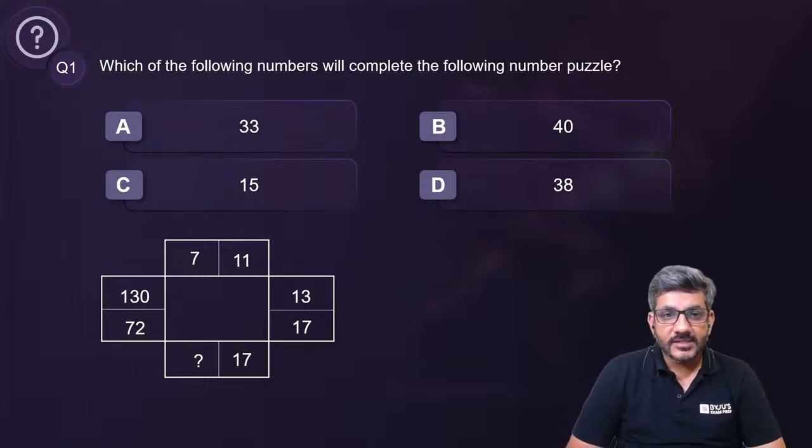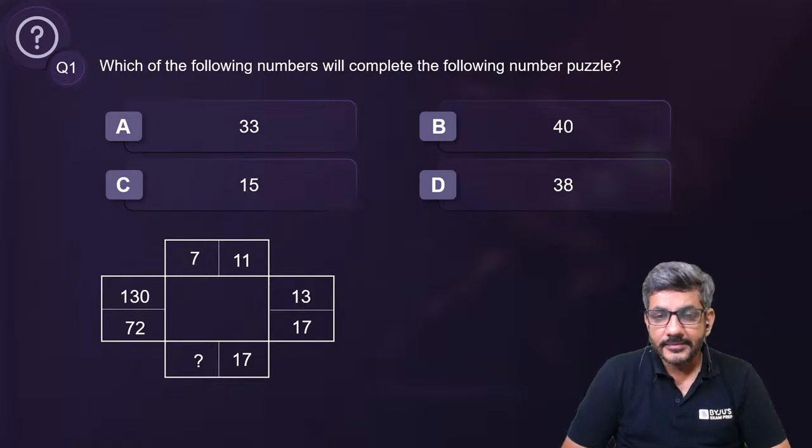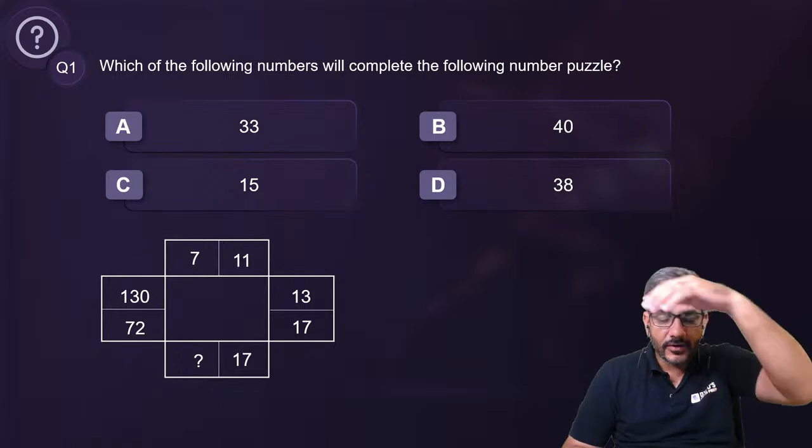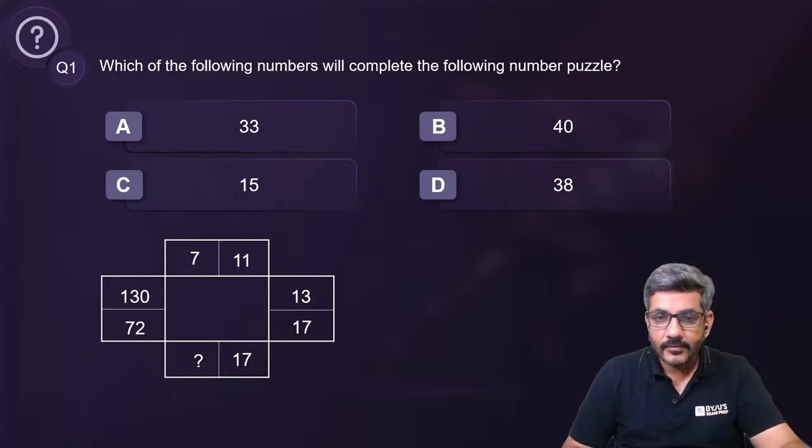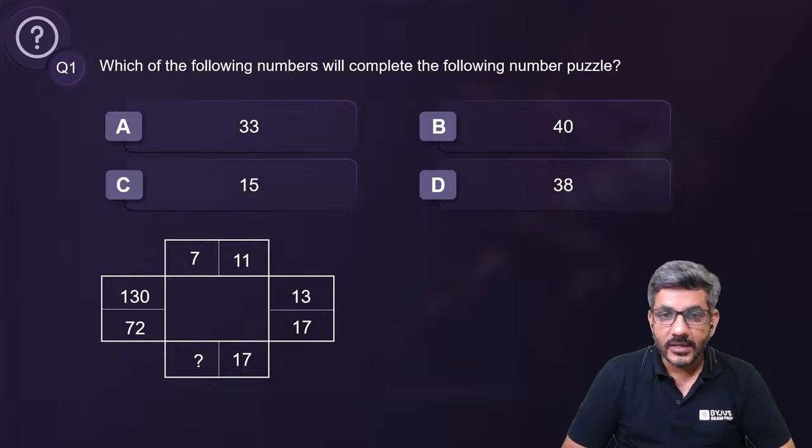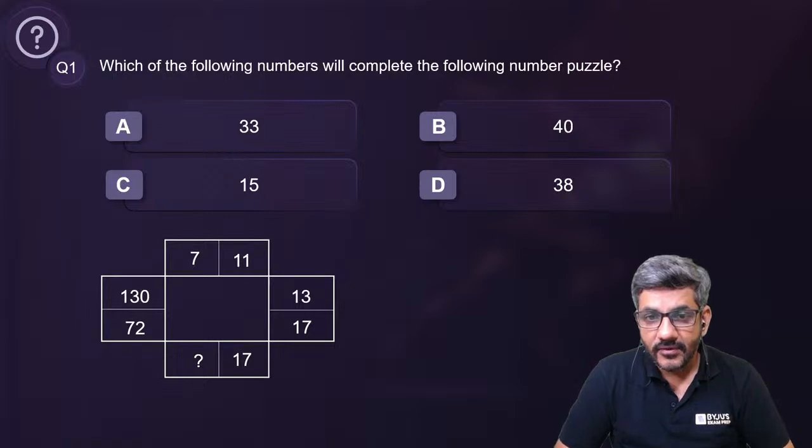Okay, Soumya Srivastav is saying 40. Okay. That's the first answer that we have got. Soumya says 40. Oh, looks like Soumya is not happy with the answer. Shivani has got 40. Shivani Patel says 40.